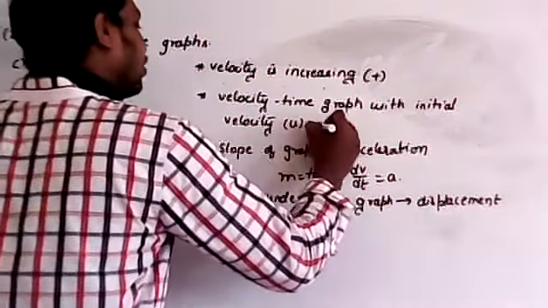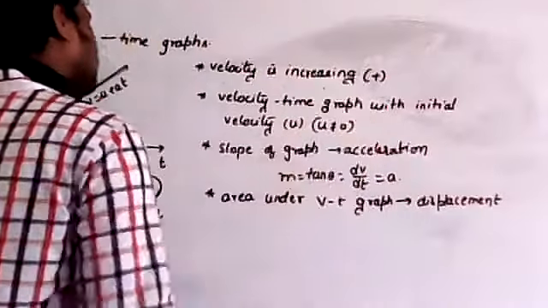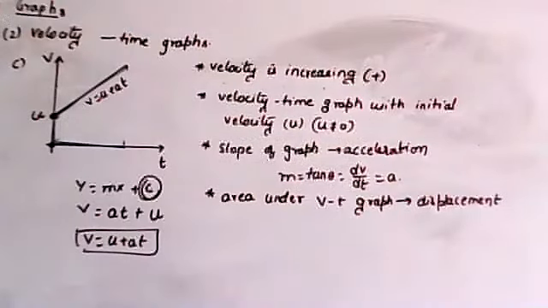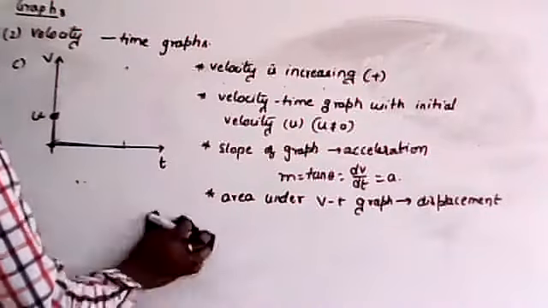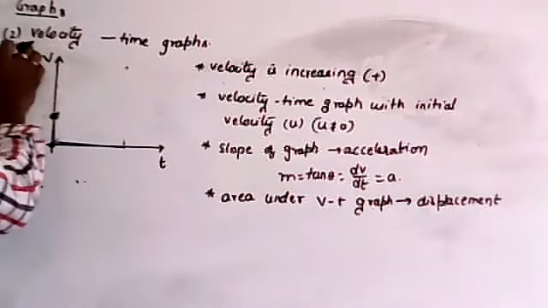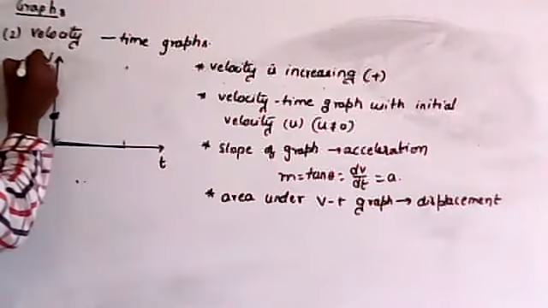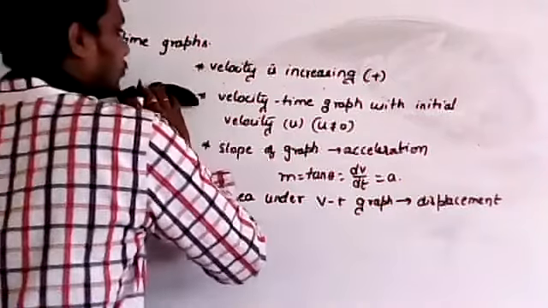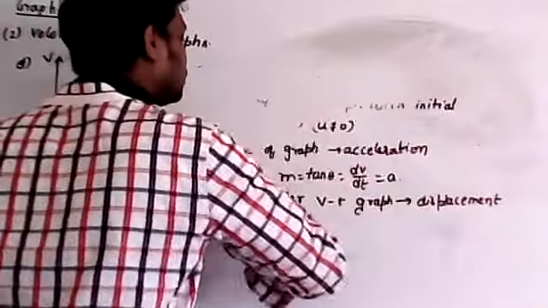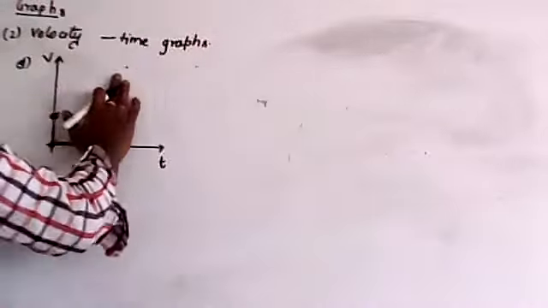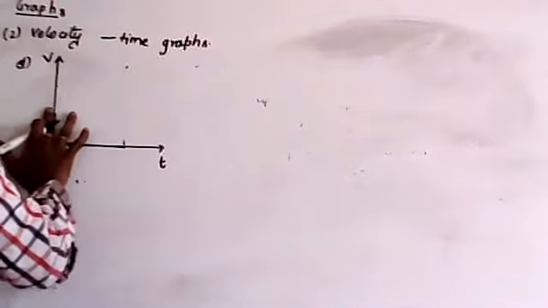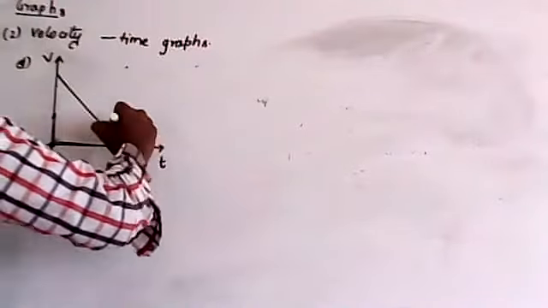Here the initial velocity u is not equal to 0. Now listen, I'm going to draw another graph. I will take the graph like this one.